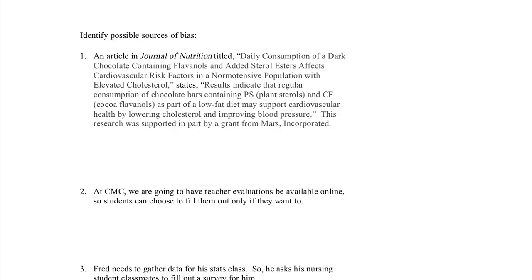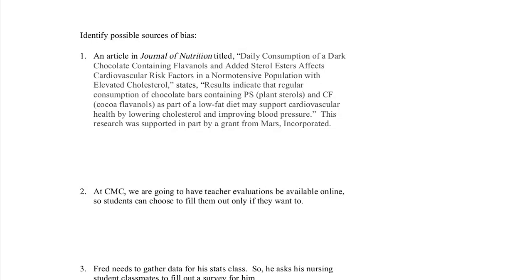Results indicate that regular consumption of chocolate bars containing PS, plant sterols, and CF, cocoa flavanols, as part of a low-fat diet may support cardiovascular health by lowering cholesterol and improving blood pressure. That's awesome. Eating chocolate is good for me. Wow, I'm going to go out and buy lots of chocolate.